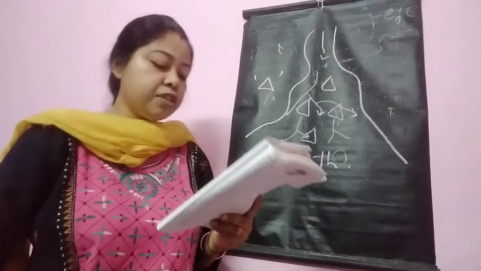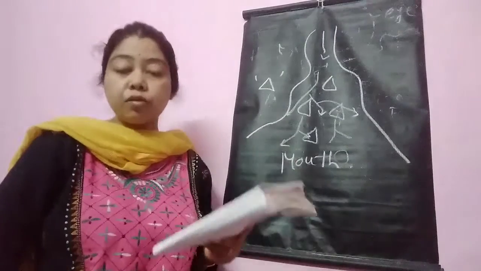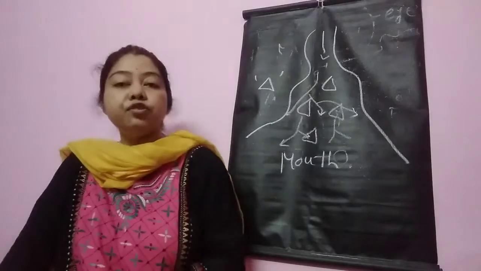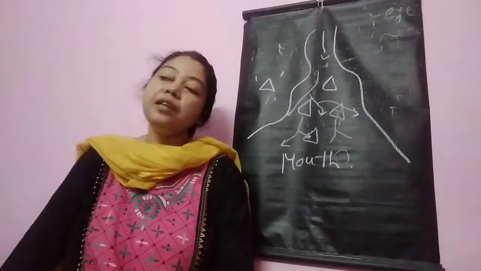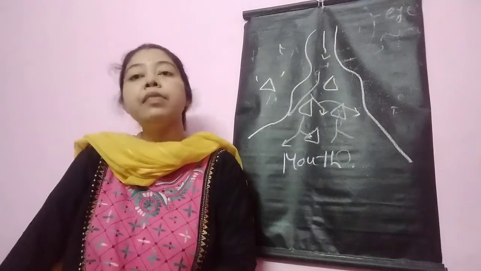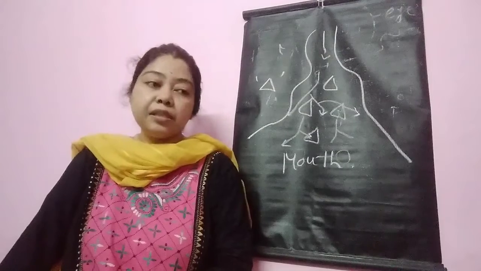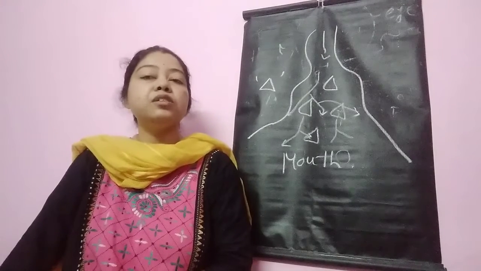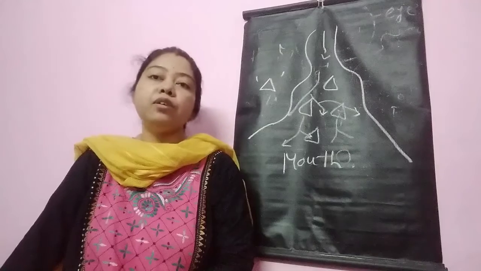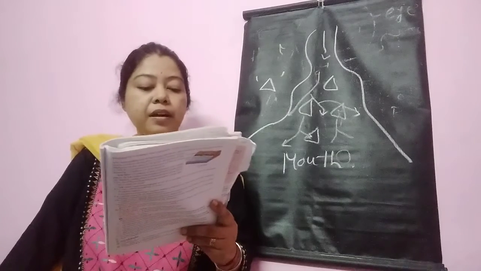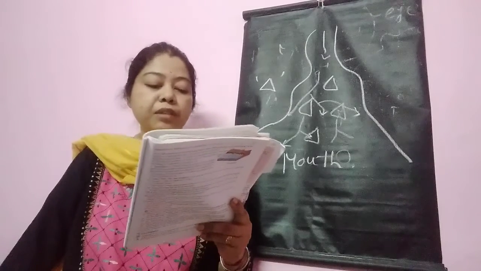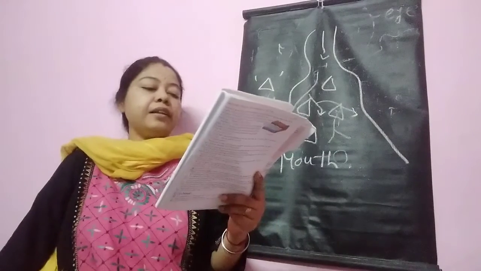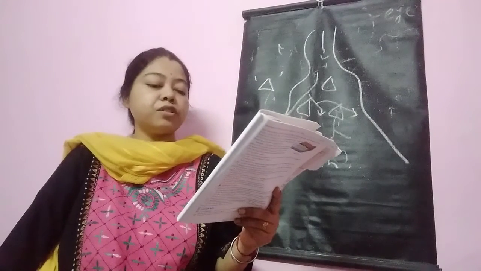The river must be long with many tributaries joining the main river. If there are many tributaries, what will happen? Then the load carrying capacity will be more. So the river will deposit more and more sediments because it will carry a huge amount of load. Next, the region that the river drains should have soft rock strata.